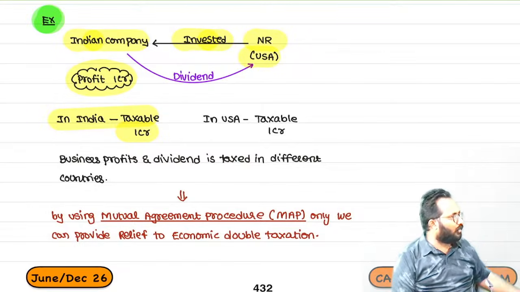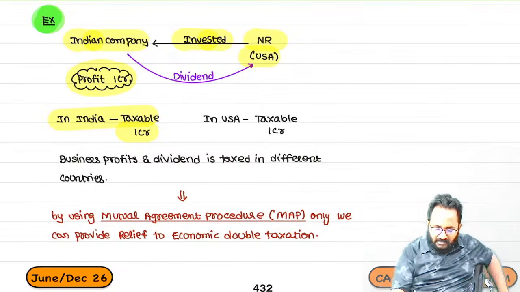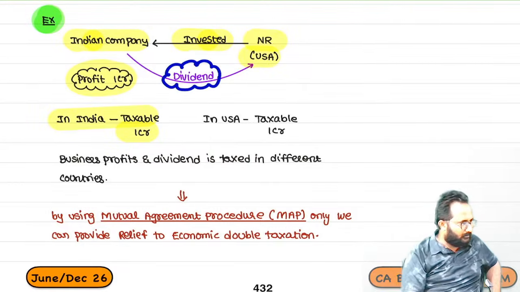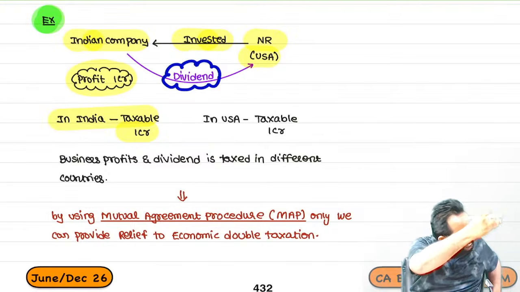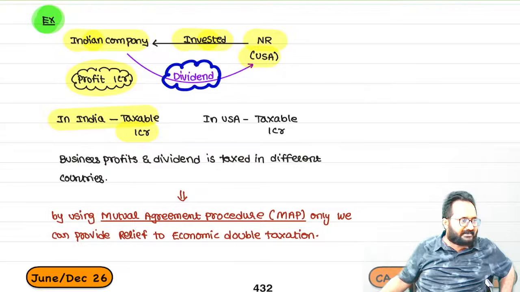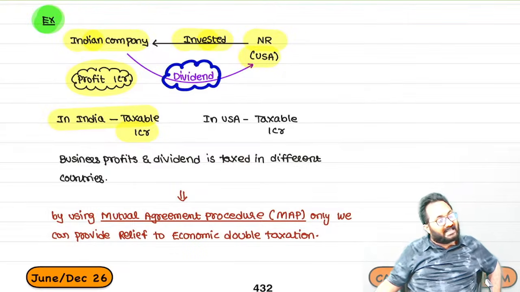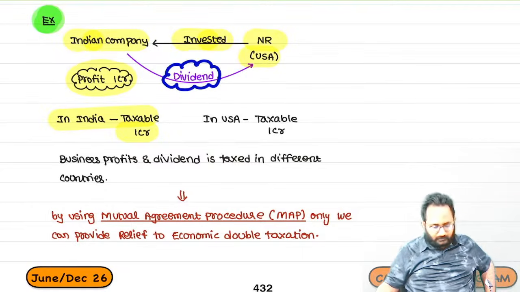After payment of the tax, we distributed this 1 crore entirely as a dividend to non-residents. So the foreign investments only are in our company. We give the entire profit after paying the taxes as a dividend.